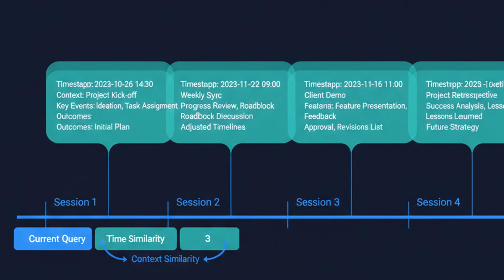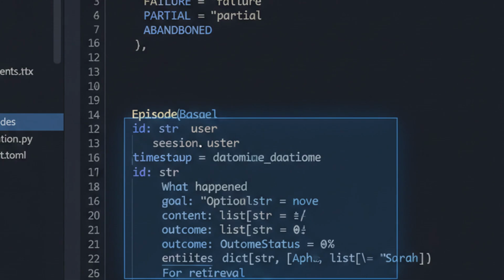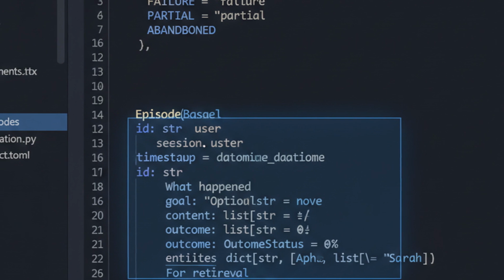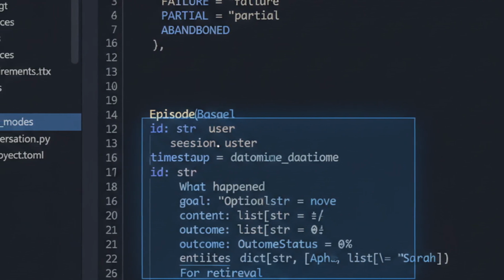It's the difference between knowing facts and remembering experiences. An episode isn't just a message. It's a structured record of an interaction. You need the raw content, yes, but also the timestamp, the session ID, the user's stated goal, the tools that were used, the outcome status, and any entities mentioned.